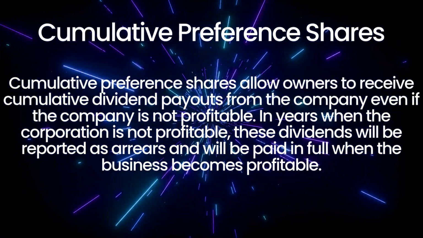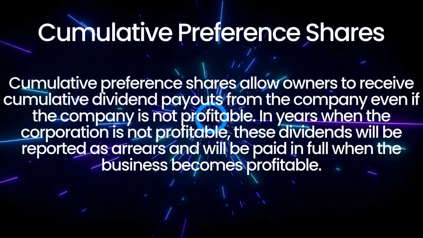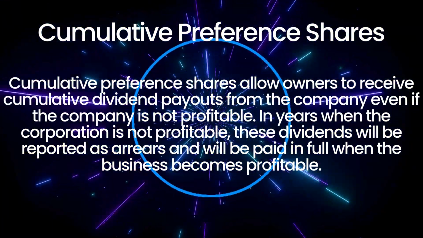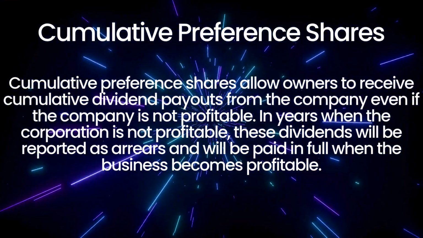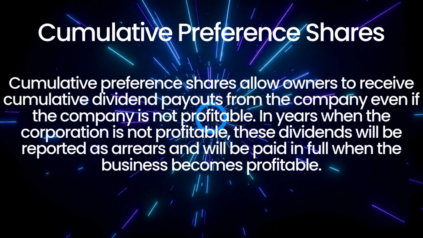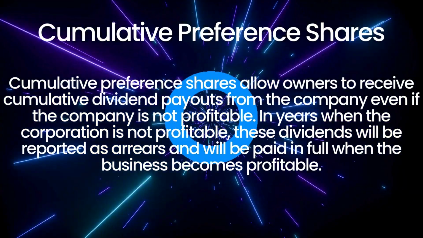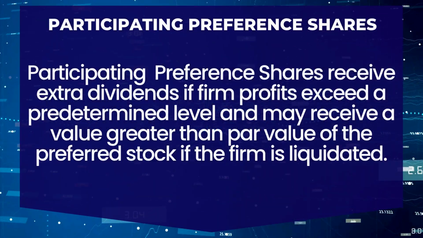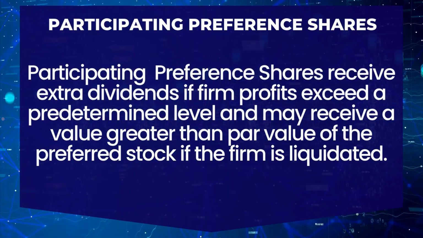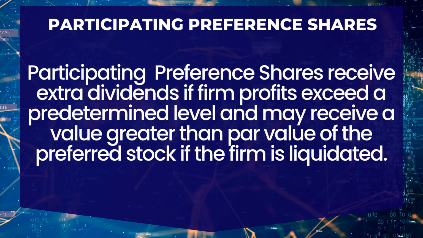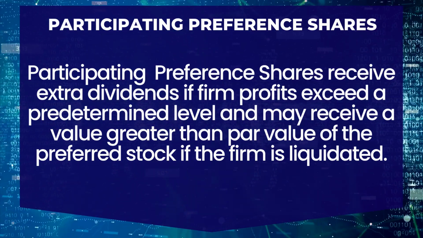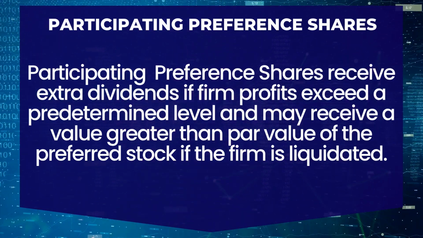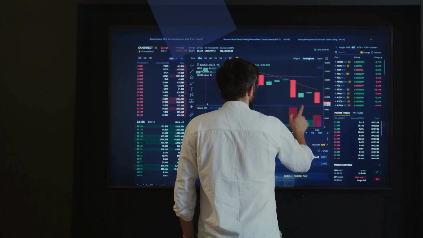Cumulative preference shares. Cumulative preference shares allow owners to receive cumulative dividend payouts from the company even if the company is not profitable. In years when the corporation is not profitable, these dividends will be reported as arrears and will be paid in full when the business becomes profitable. Participating preference shares. Participating preference shares receive extra dividends if firm profits exceed a predetermined level and may receive a value greater than par value of the preferred stock if the firm is liquidated.